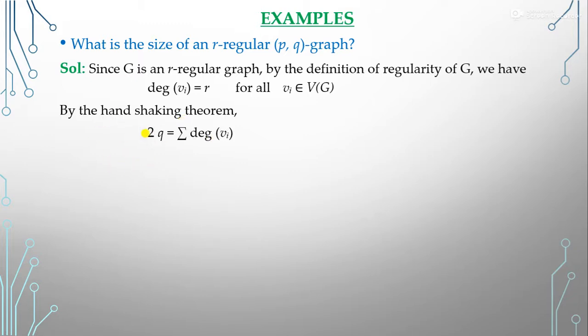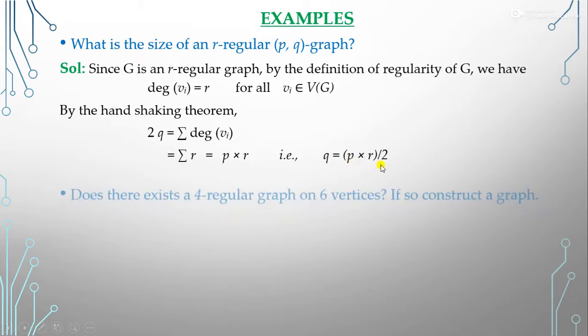So this is equal to 2Q, because here our edges are denoted by Q, and this is the summation of R, and we know that the sum of R means sum of degrees, that is equal to P into R, vertices into the degree. So Q is equal to P into R by 2. So you have to remember this relation. Our Q, the edges, is equal to degree into vertices divided by 2.